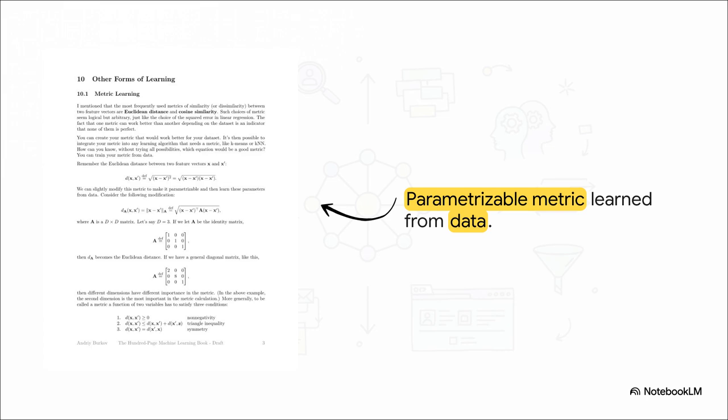But there are some pretty strict mathematical rules to be considered a true metric. To satisfy rules like non-negativity and the triangle inequality, this matrix A has to be what mathematicians call positive semi-definite. Really, that's just a fancy mathematical way of making sure our custom ruler doesn't measure negative distances, because, well, that wouldn't make any sense in reality. We train this matrix by feeding the system pairs of items we know are similar and pairs we know are dissimilar, and it just naturally learns the optimal way to measure.